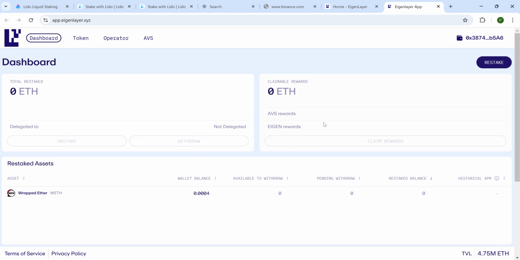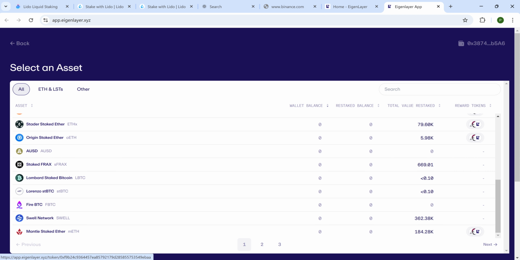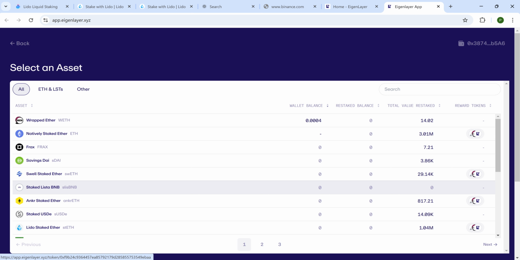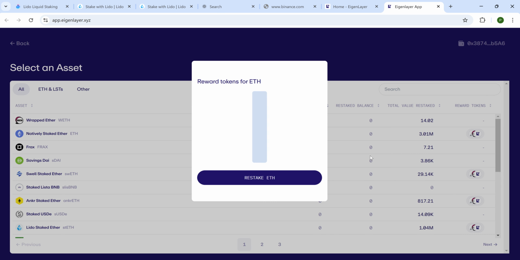For the restaking now, you click here. These are forms that show you the asset you have and how you can stake it. You understand? Right now I have 0 assets, but in case you come here and you want to natively stake ETH, that's the normal ETH, you get reward tokens.